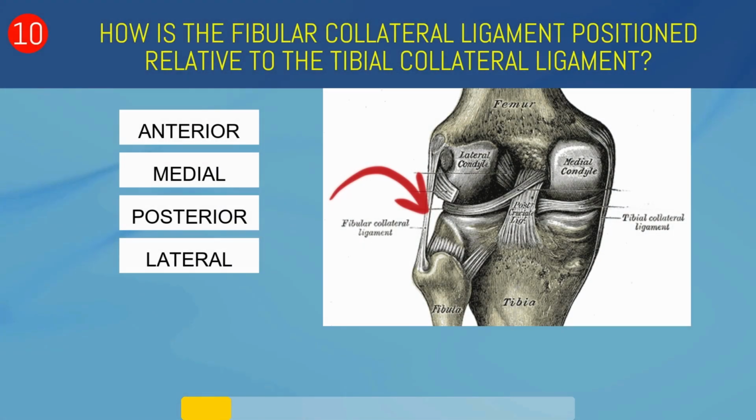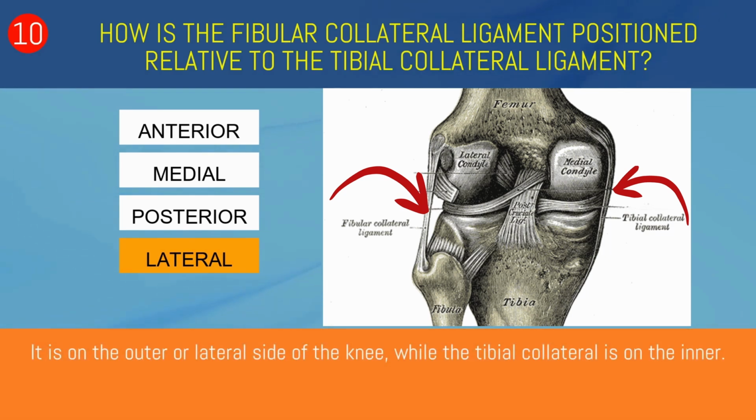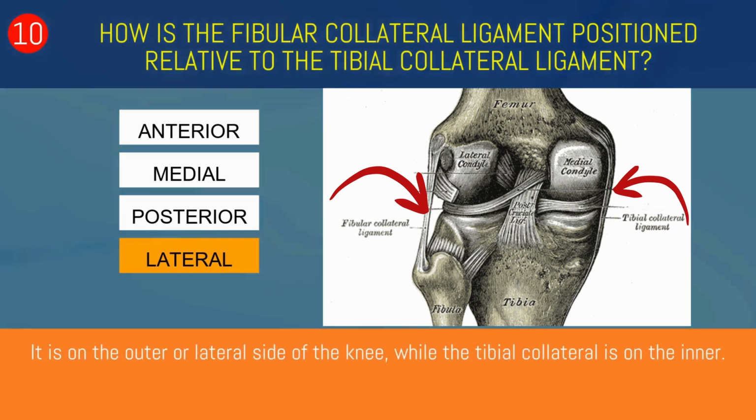How is the fibular collateral ligament positioned relative to the tibial collateral ligament? Anterior, medial, posterior, or lateral? Lateral. It is on the outer or lateral side of the knee, while the tibial collateral is on the inner.